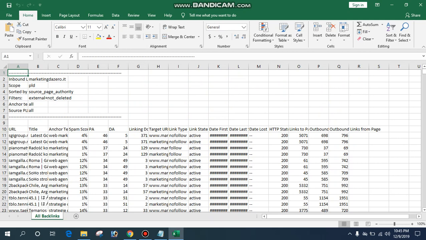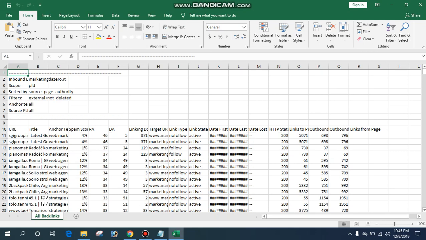So this is our first option, which is URL. After that, it is the title of your blog or your content. After that, it's your anchor text. Anchor text is text which the user clicks on, and that specific link will appear. After that, it is your spam score. Spam score is the score of your backlink on your website, and whether it is related to your content or to spam.